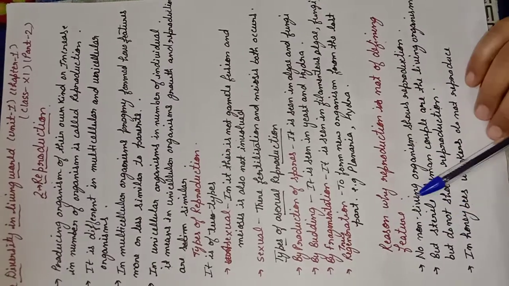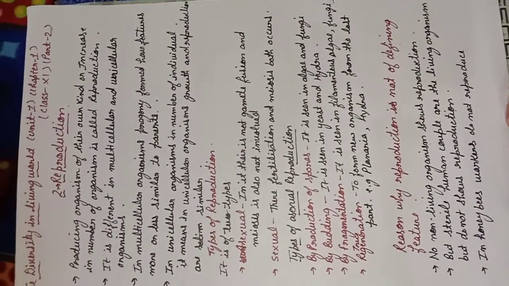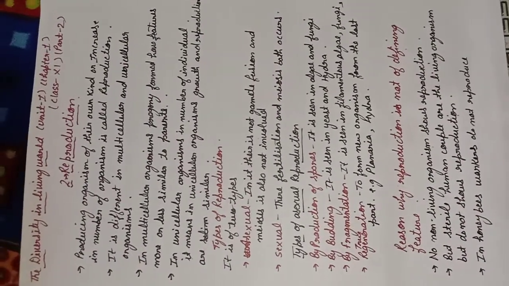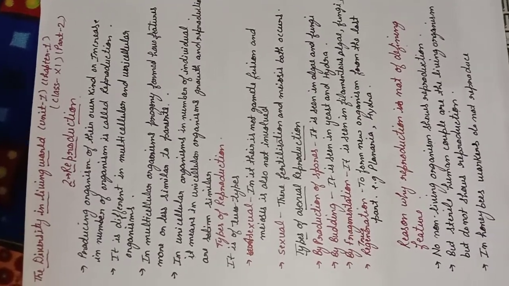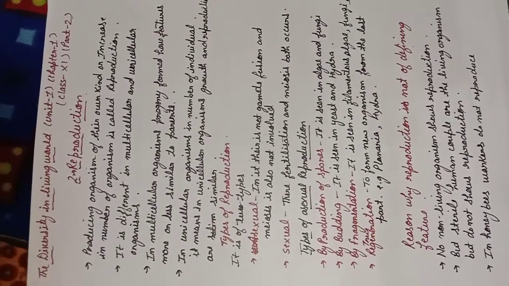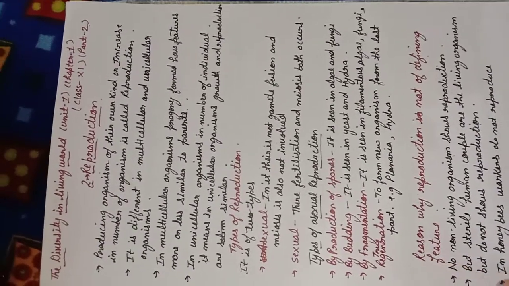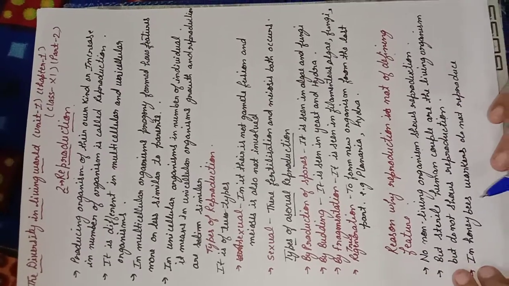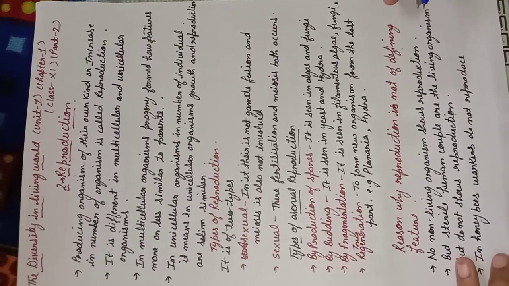Okay, now the reason why reproduction is not a defining feature, I told you there is an exception. For example, you know that among human beings there are sterile human couples, meaning they are not able to form their own child. It does not mean they are not living organisms. They are living organisms, not non-living, but they are not able to form offspring of their own kind.